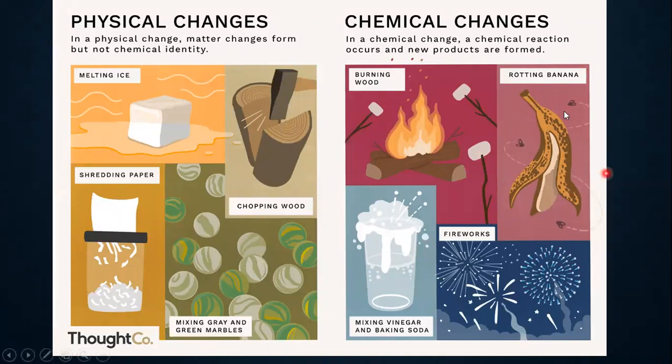Rotting banana. This is also a chemical change. You can smell it, you can see the color change in it, and you cannot bring it back to its original property. So we will call it a chemical change. Mixing vinegar and baking soda. This is a little explosive experiment that you can do at your home. There are bubbles forming in it. So I would say that it's a chemical change. Fireworks, you see light, you hear sound, you see color. So all of this will be considered a chemical change.